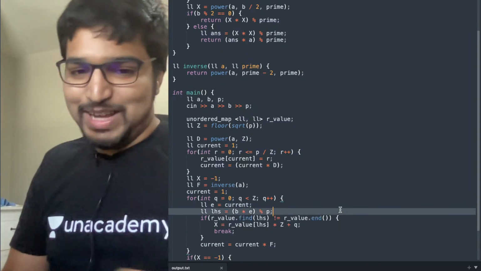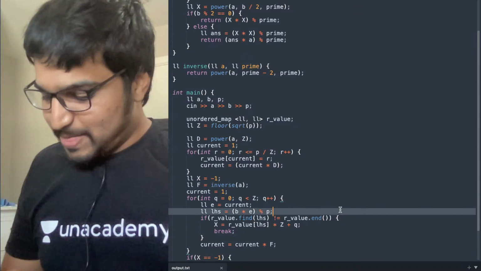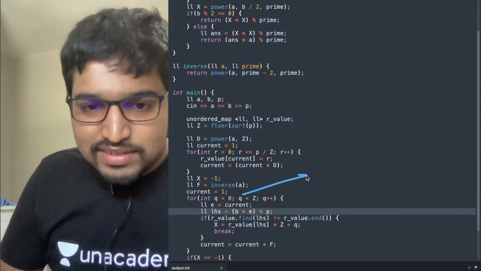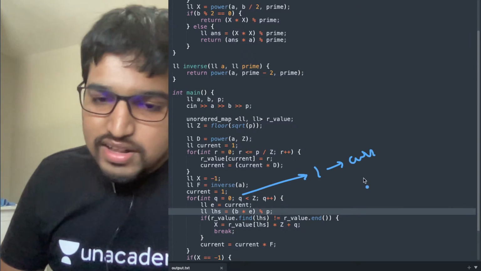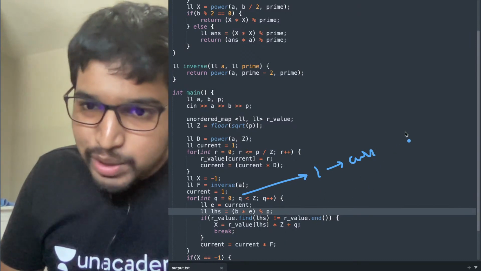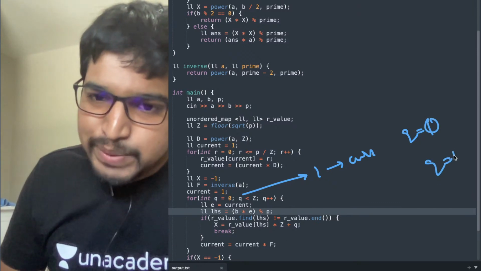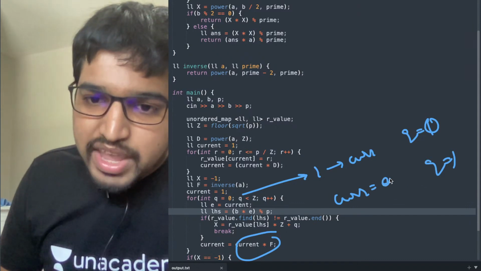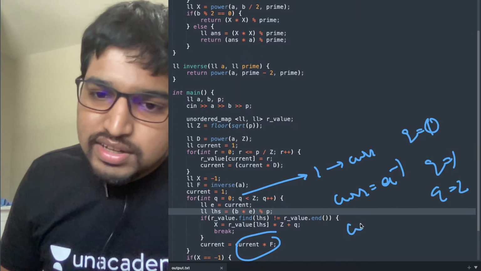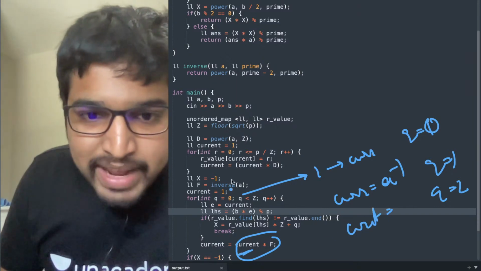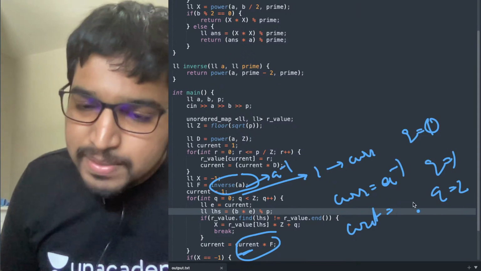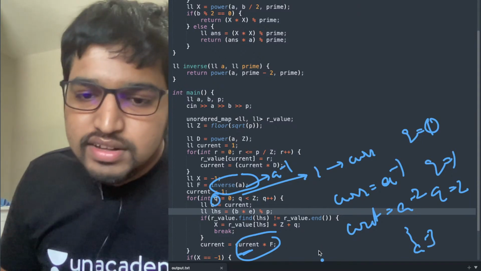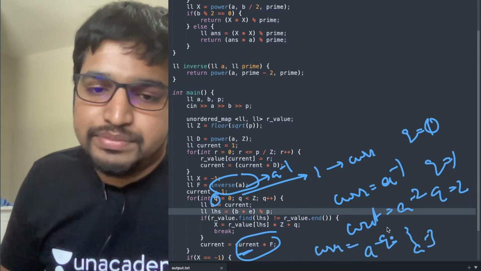All right. Now what's happening here? So what we did here is, initially current equals 1. The next step, after this is when q equals 1, q equals 0. If q equals 1, current will be multiplied by f. So current equals a power minus 1. If q equals 2, current equals a power minus 1 multiplied by a power minus 1 again. This is basically a power minus 2, and so on, a power minus 3. So for a given q, current will be equal to a power minus q.